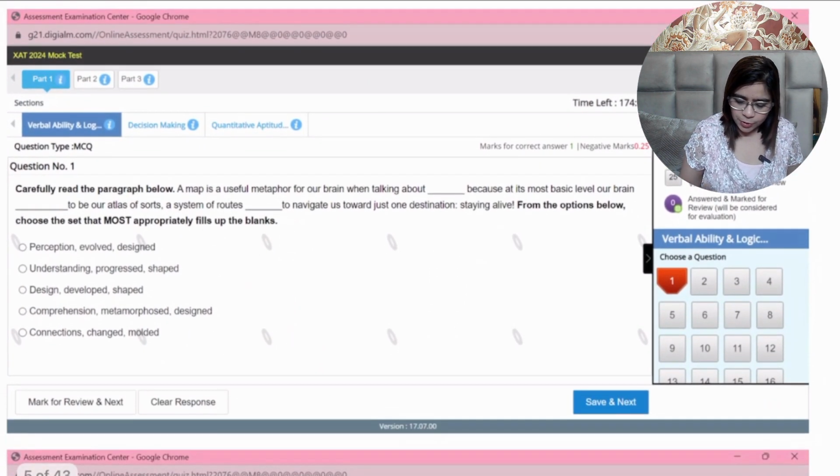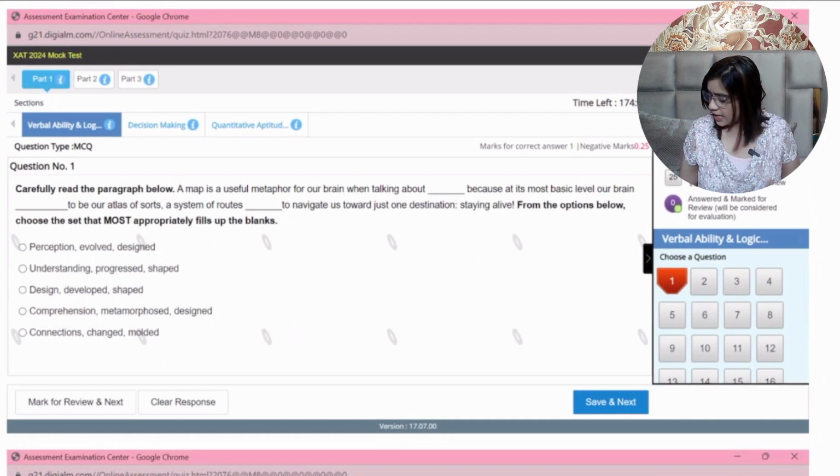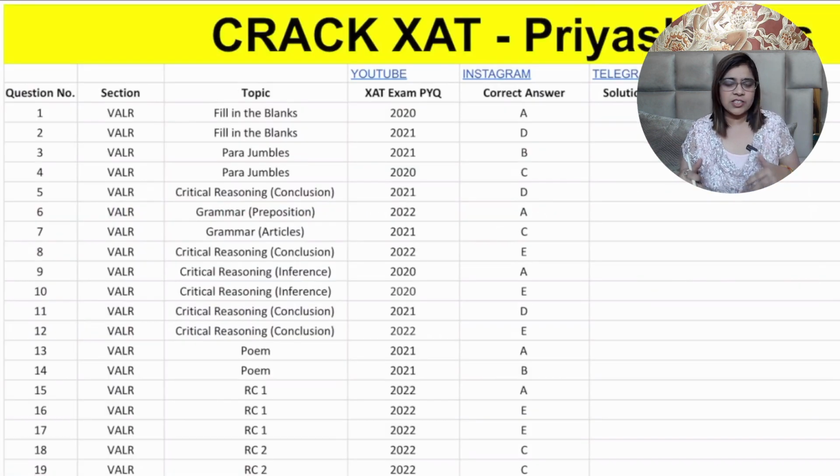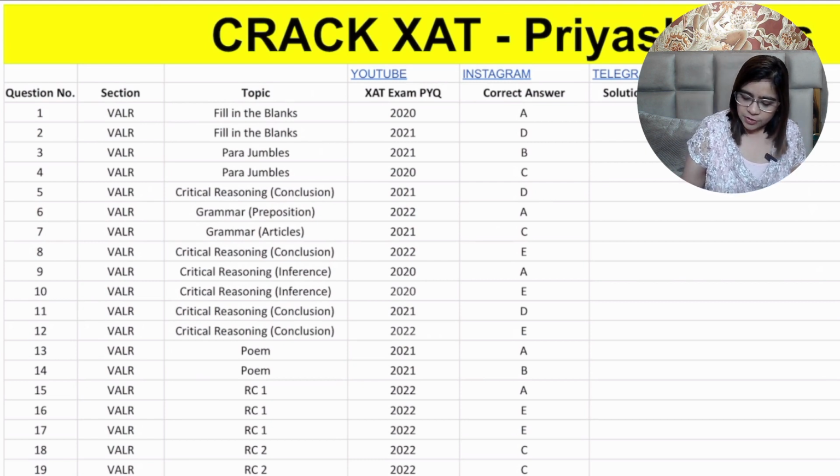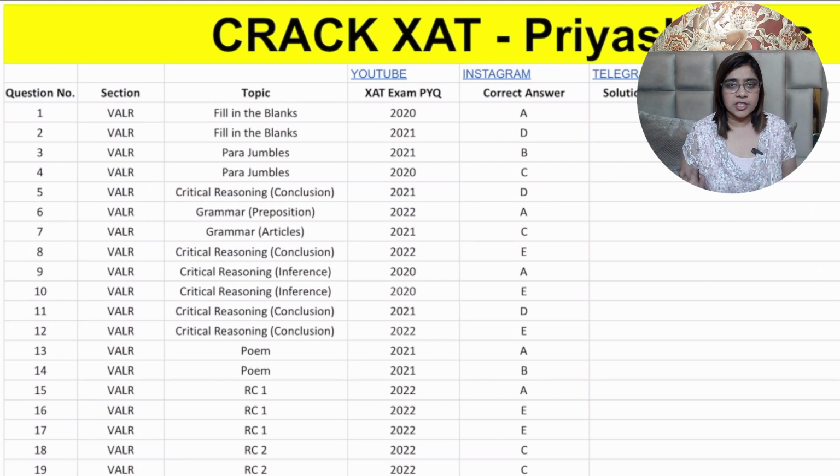The first question. Here we can see that we had around 20 few questions. So this is the question paper. You can access this question paper and then come back to this Excel sheet, which I'll be sharing with you on Telegram as well. It will also be added in the QRS. If you see here, the first question was from the category of fill in the blanks. There were 2 questions of fill in the blanks, 2 questions of para jumbles, then there were 6 questions of critical reasoning. So you can see how important critical reasoning is. And then we have grammar questions. Grammar questions were basically the incorrect and correct ones based on prepositions and articles.